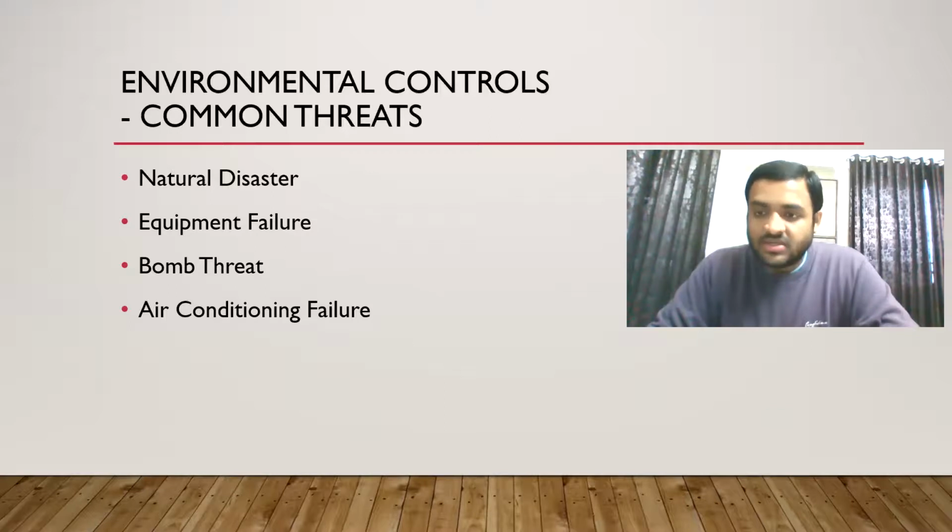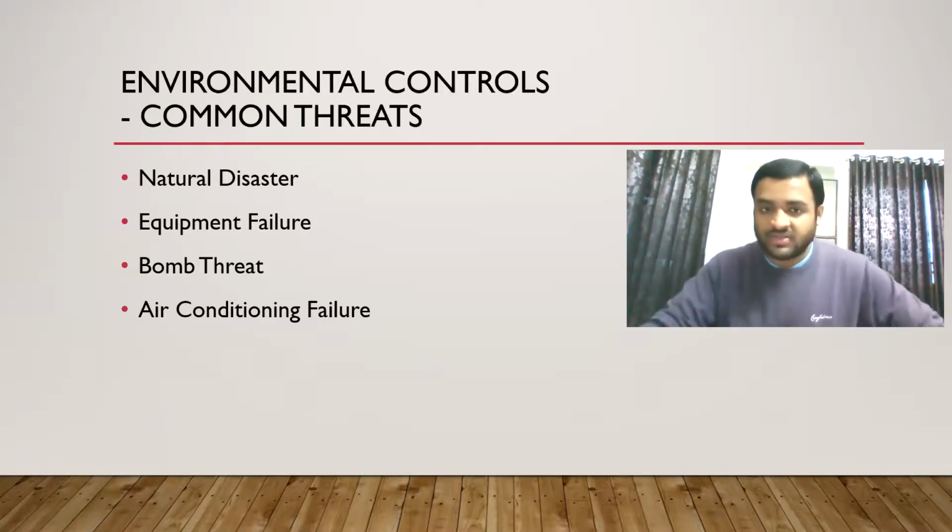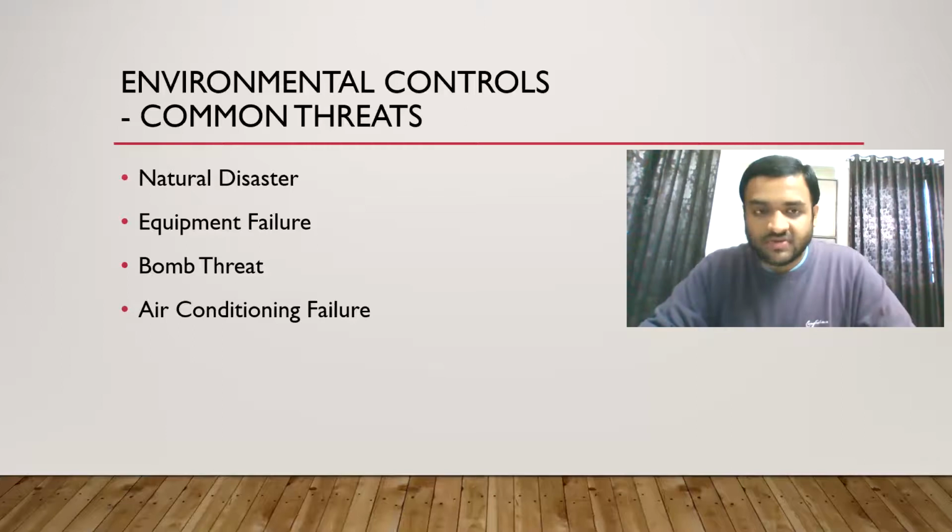Fire damage, water damage, power failure, and electronic shock. Then NEBA: natural disaster, equipment failure, bomb threat, and AC failure. So there are 3 failures: power failure, equipment failure, and AC failure. So these were the common threats we can see from our environment.